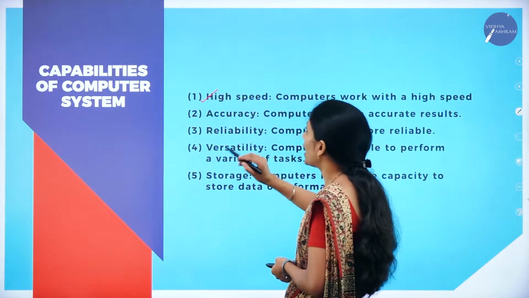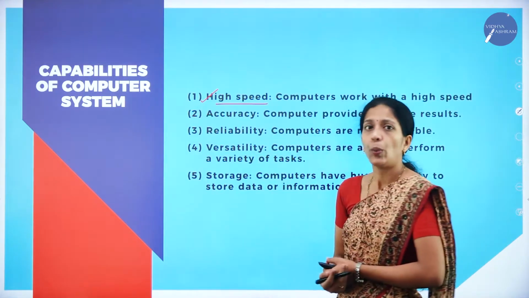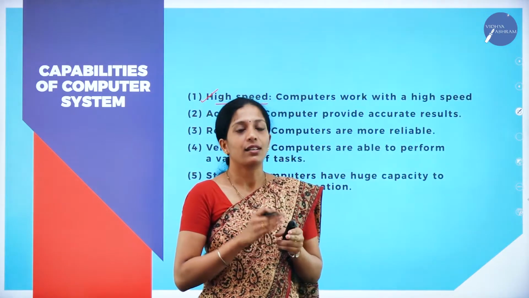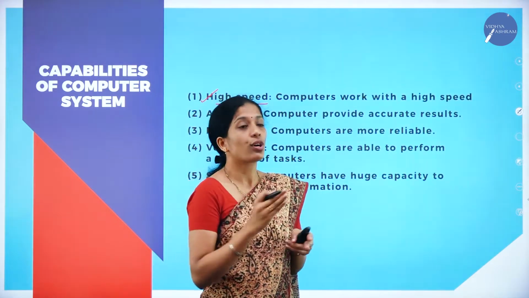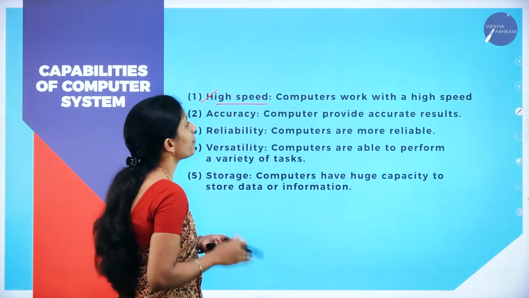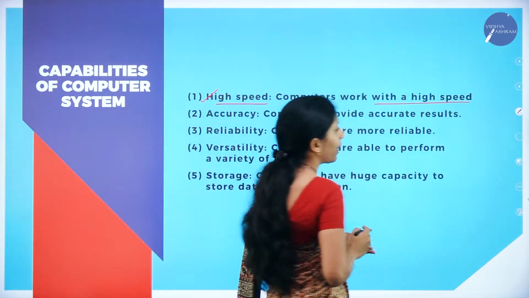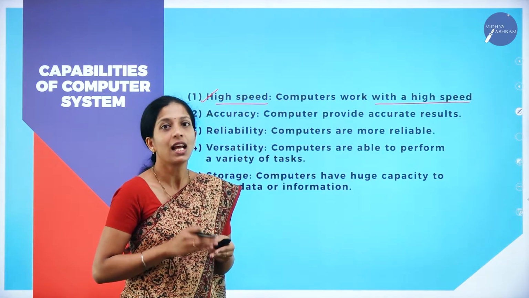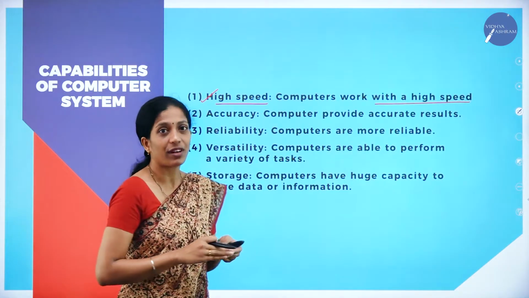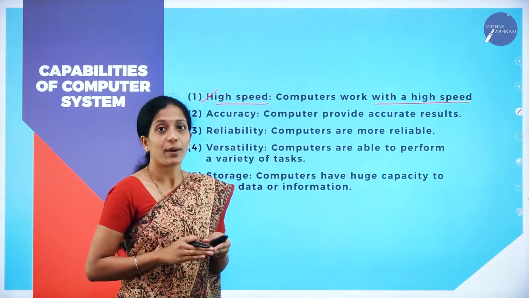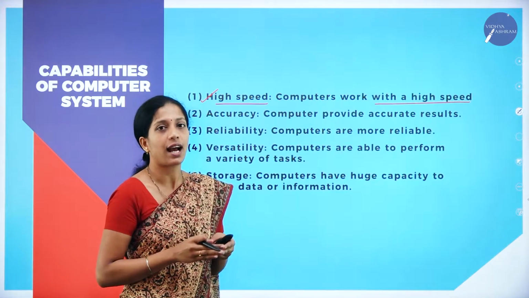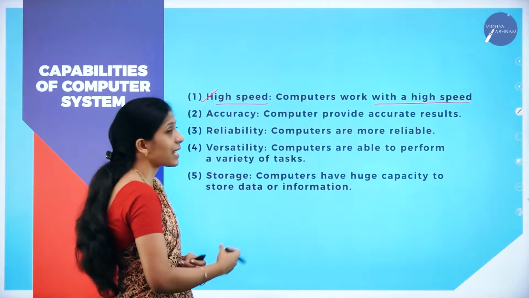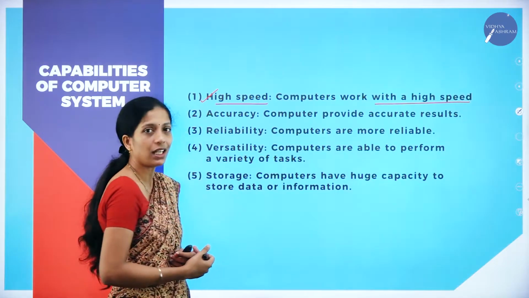If you see the first one, high speed. When compared to the manual accounting system, if you do accounting in a computer, these are the capabilities. The first one is high speed. Computers work with a high speed, the speed of working in a computer is very high. So we are going to prefer the computer. The importance of computer has expanded to such an extent because of certain advantages.